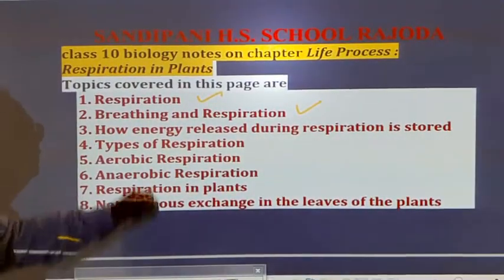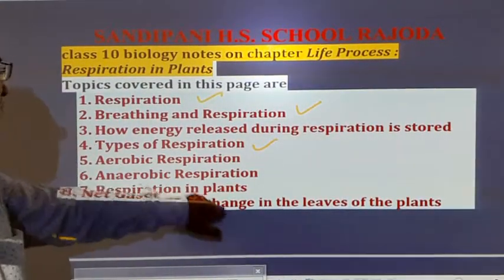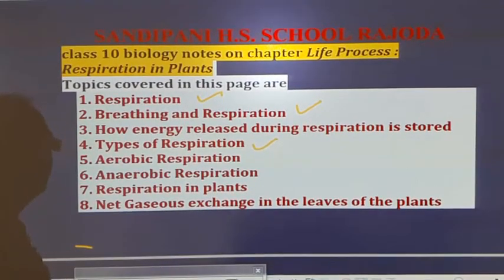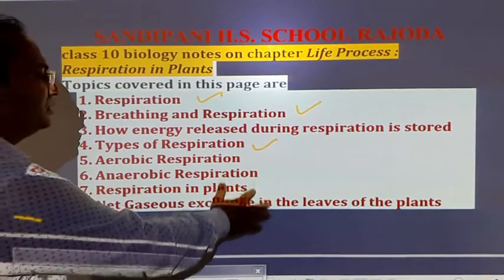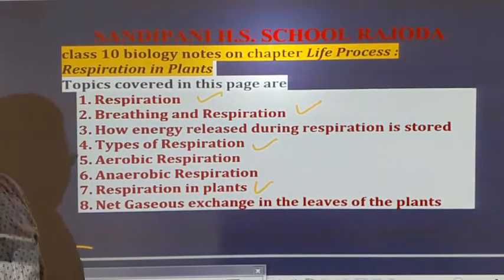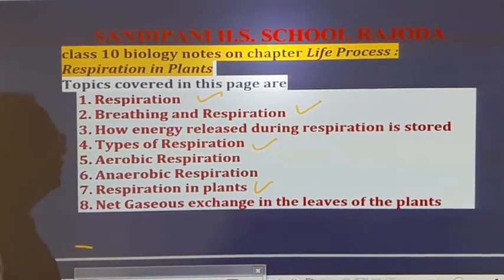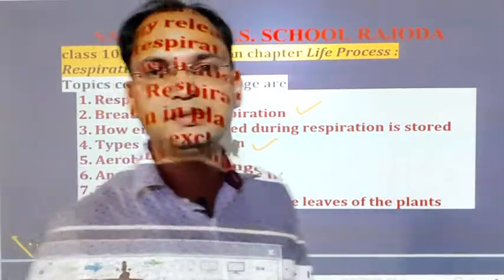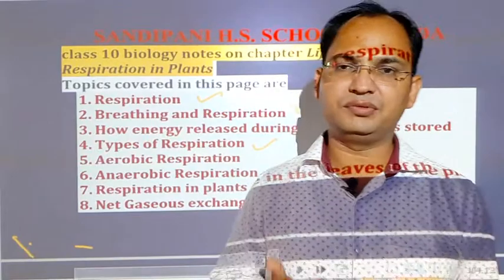Then we will see the types of respiration, aerobic respiration and anaerobic respiration. Then how respiration takes place in plants, and then we will see the net gaseous exchange in the leaves of the plants, how the exchange of gases takes place in the leaves of the plant.